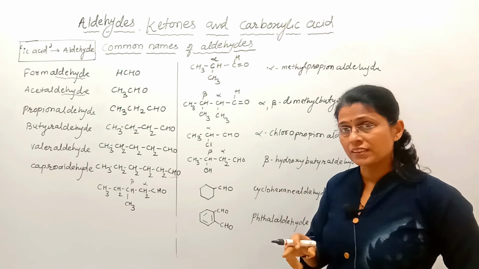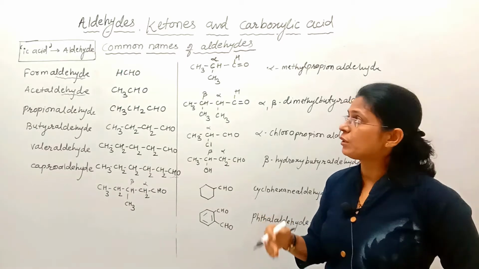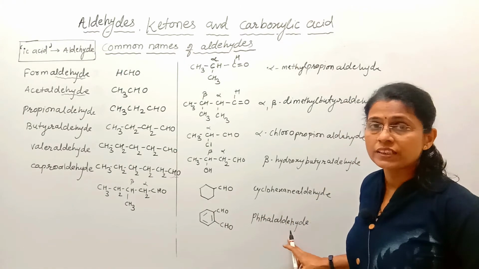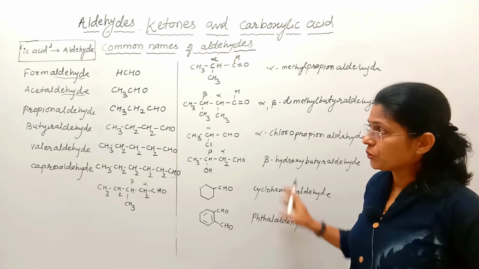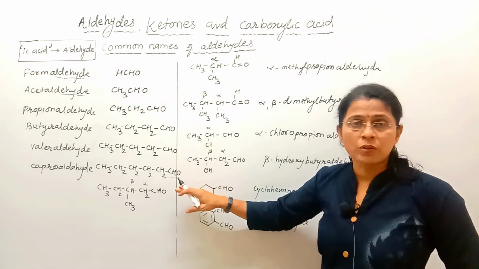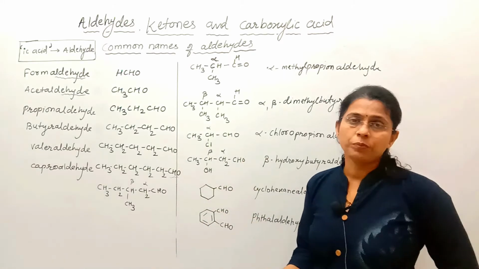Again from phthalic acid, ic acid is replaced by aldehyde and hence the name of the compound is phthalaldehyde. Okay, so these are the common names of these same compounds. Now we will write the IUPAC names.